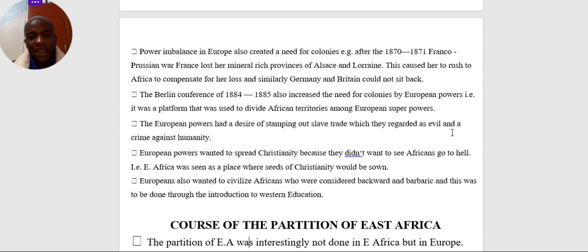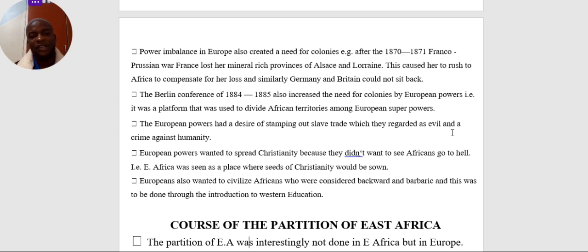European powers wanted to spread Christianity because they did not want to see Africans go to hell. That's what they said. They thought that Africans didn't know about God. So what came into their mind was, let us go and spread Christianity to save Africans from going to hell. But Africans knew God, if you look at African traditional religion. But they thought that Africans didn't know about God, so they were eager to come to Africa to spread Christianity to ensure that Africans are safe.